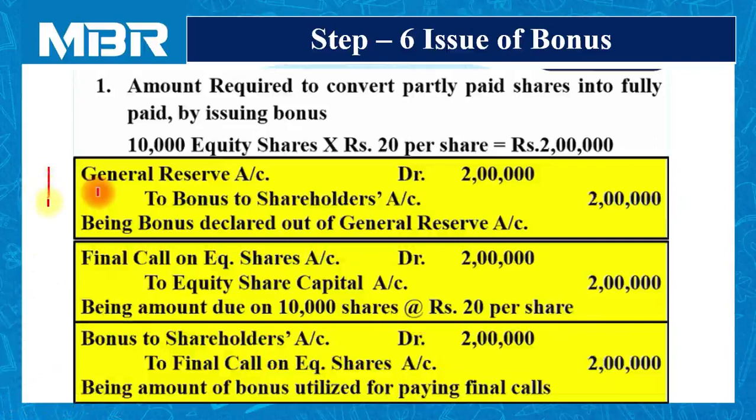So it is necessary for us to prepare all three journal entries for all three steps one by one. In this way, we can issue the bonus to the holders of equity shares in order to convert partly paid shares into fully paid. But always remember, for the purpose of conversion, the company cannot collect any fund from capital redemption reserve, that is CRR. Now, the first part comes to an end with this.